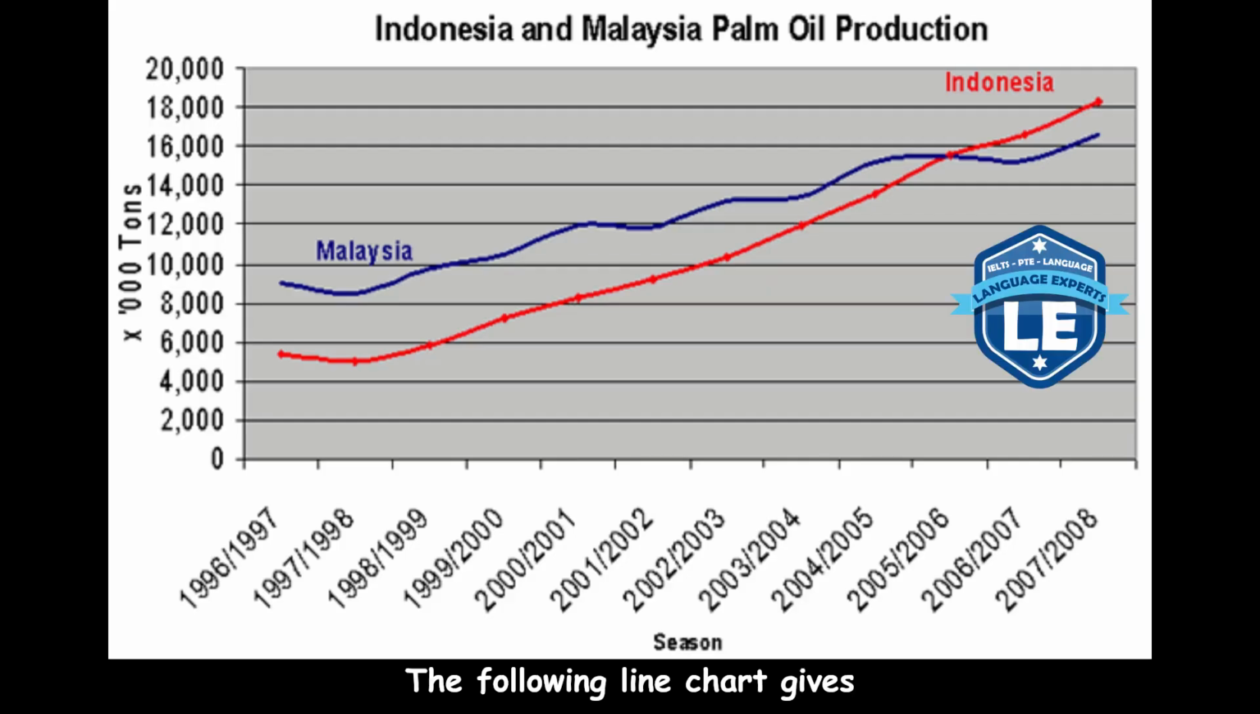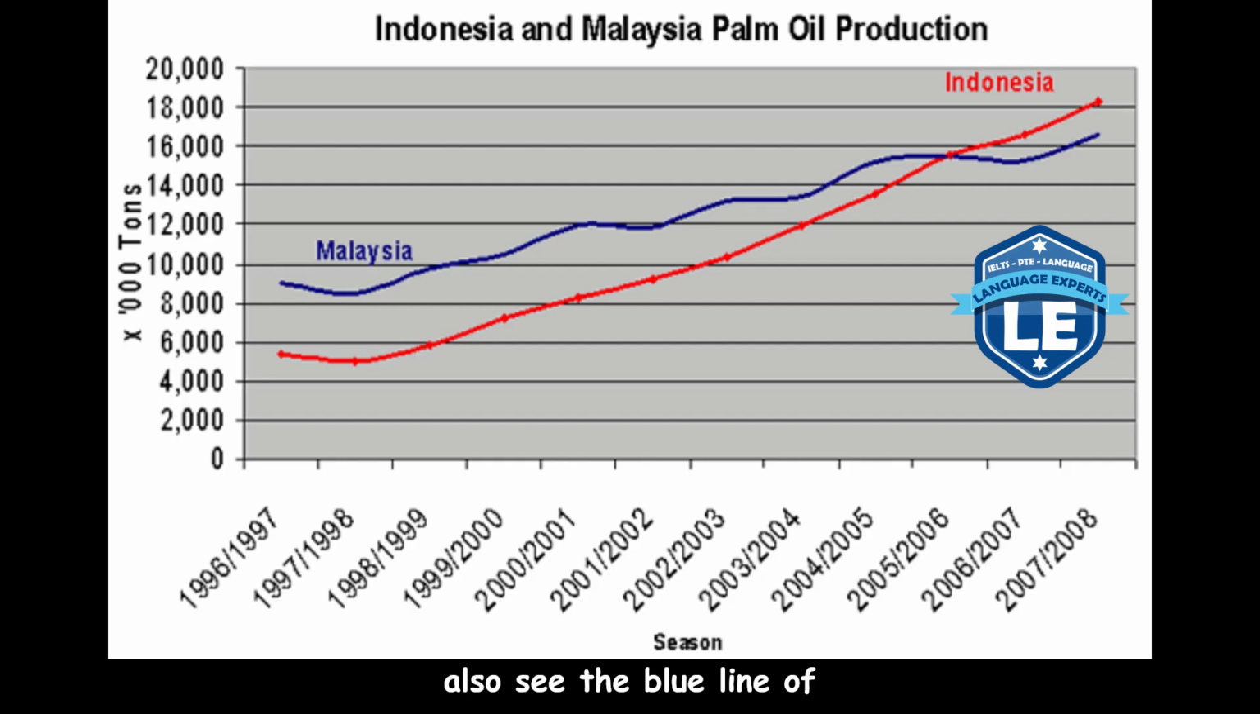The following line chart gives information about palm oil production of Indonesia and Malaysia. According to the line chart, the red line of Indonesia rises from the lowest point, about 5 million tons in 1997 and 1998, to the highest point, about 18 million tons in 2007 and 2008.